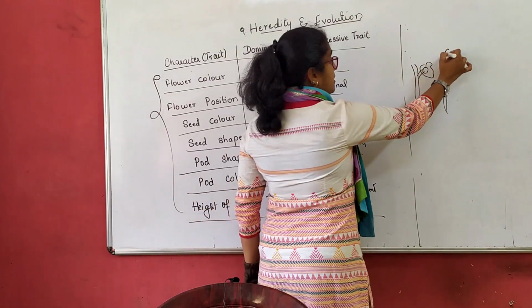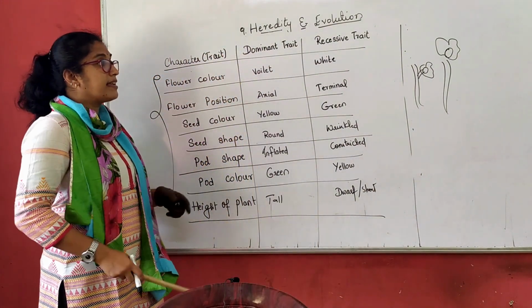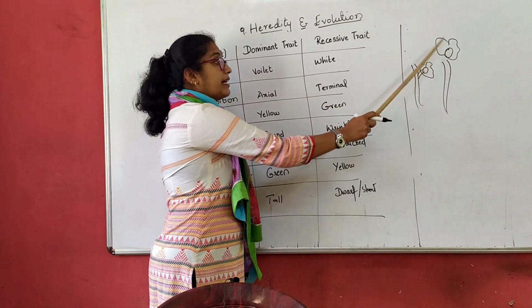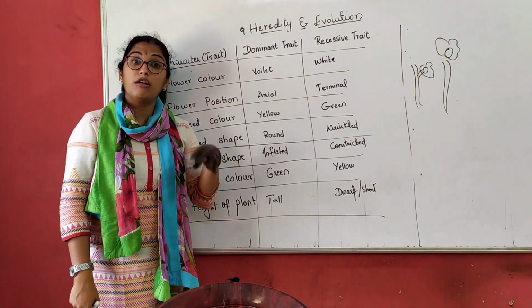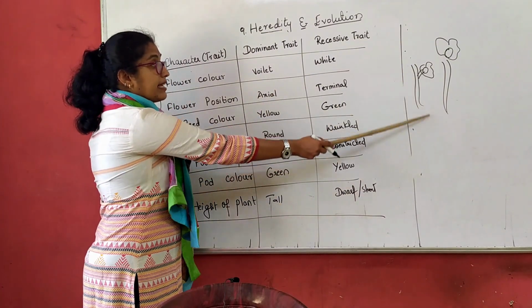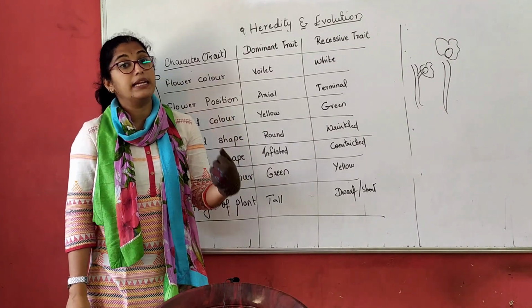Another flowering plant, it bears the flower here. What does this mean? Under axial condition, the flower is bearing to the side, and for the terminal condition, the flower is bearing at the end. Yes, this also matters. Whenever the flower is in the axial condition, that means it has received a dominant trait.